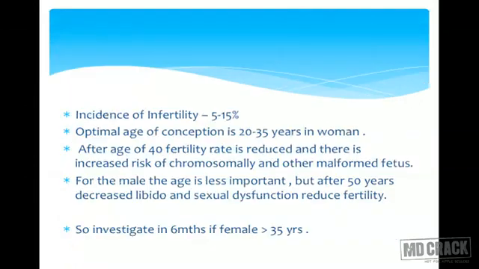Now the incidence of infertility is around 15%. The optimal age of conception is 20 to 35 years in a woman. As the age advances beyond 35 or 40, the fertility rate gets reduced, more commonly in females. If there is conception, there is a risk of a malformed baby or a chromosomally abnormal child being born, because now the age of the ova is advancing and chromosomal abnormalities become more common.